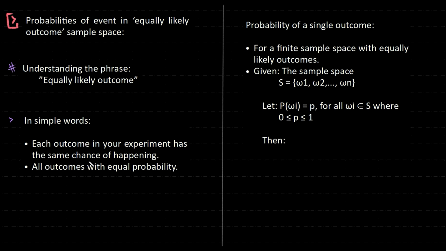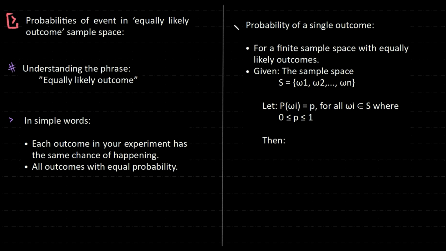Like tossing a fair coin and getting a head or a tail. They're equally likely. A match between a team which is very strong and one which is very weak is not equally likely. So we're talking about a scenario wherein there are equal chances of this or that happening. Now, probability of a single outcome.